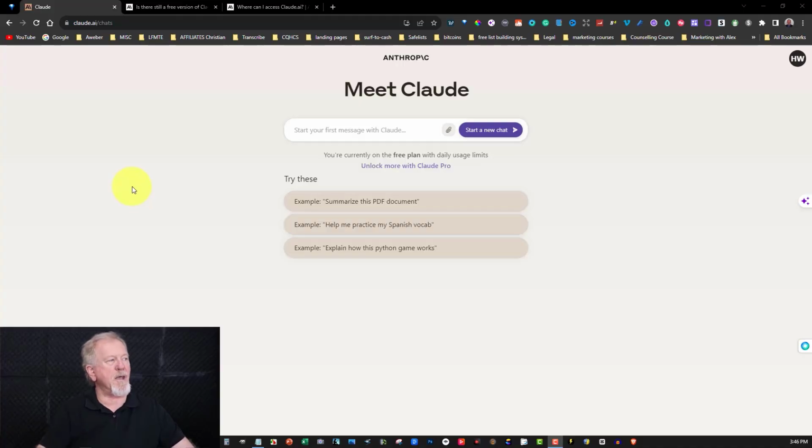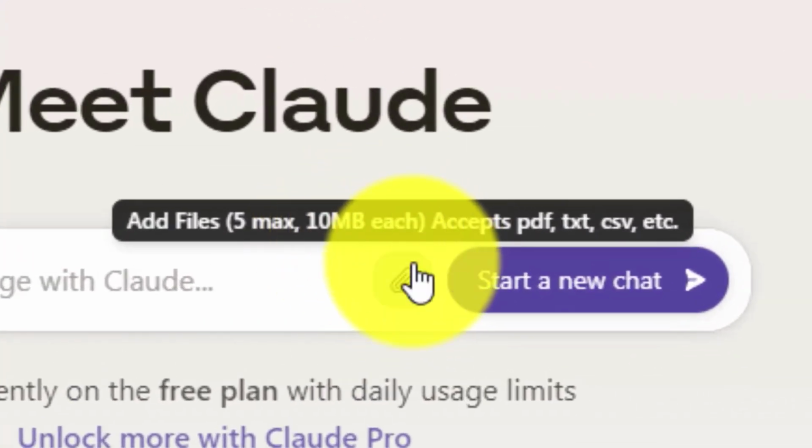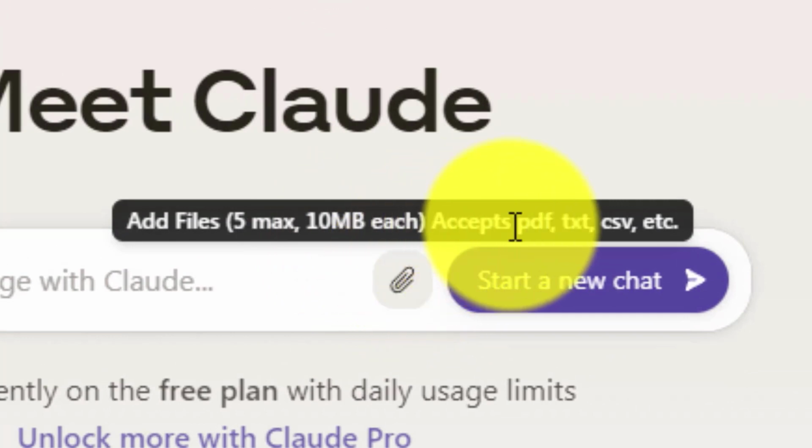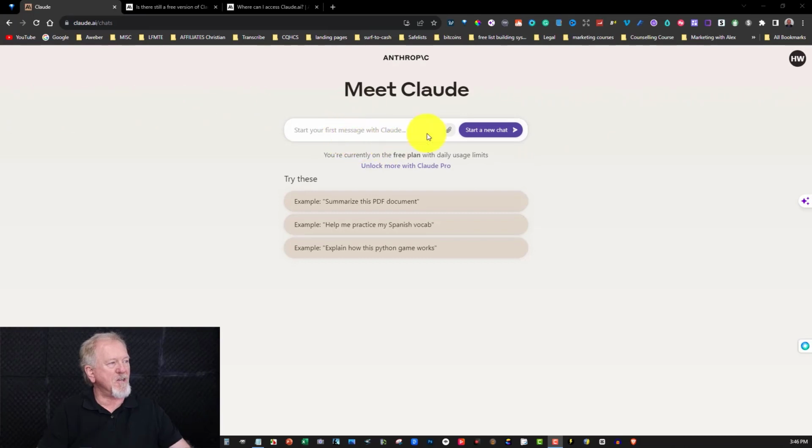Okay, so here we are at a place called Claude.ai, and it's from Anthropic. Now, this is literally a very similar product to ChatGPT, but there are some distinct differences. Firstly, this is the free version, and in the free version, you're allowed to upload files, up to 10 megabytes each, which means it can accept things like PDFs, text, CSV files, etc. So you can actually upload that.